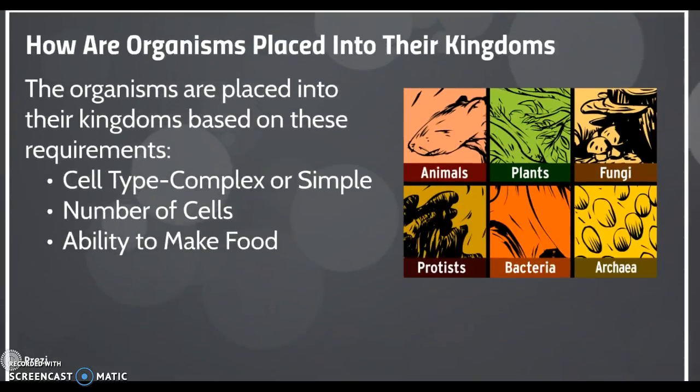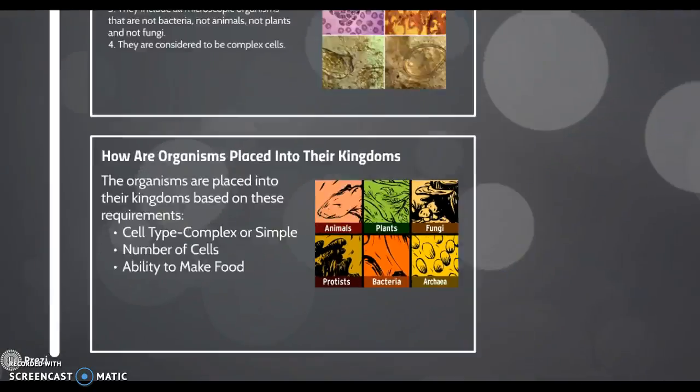To classify organisms to be placed into their kingdoms, they go off of these requirements. They must have a cell type, either complex or simple, the number of cells, and the ability to make food.